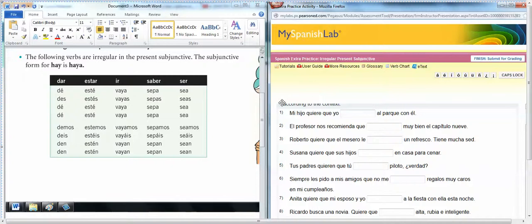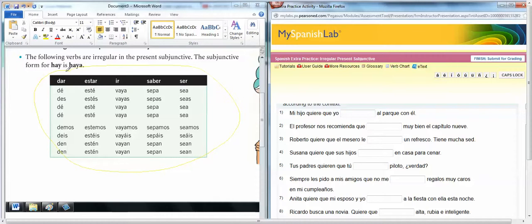Okay, I'm going to go ahead and talk about irregulars, and there's not really much to say. We've already talked about the stem changing irregulars in the present subjunctive. We have also talked about those that have the spelling change, the GARs, CARs, and ZARs. But there's a whole set that are just plain irregular, and these you're just going to have to memorize. There's not much else that I can say.